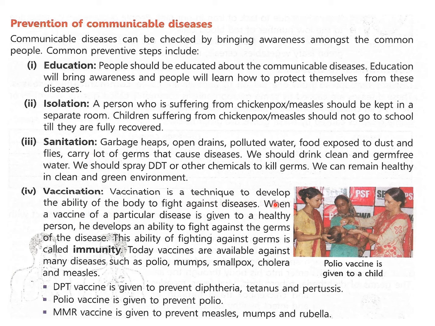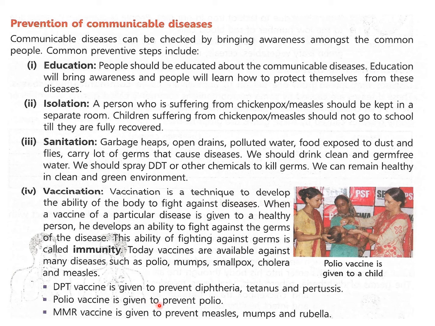Vaccination is a technique to develop the ability of the body to fight against diseases. When a vaccine of a particular disease is given to a healthy person, he develops an ability to fight against the germs of the disease. This ability of fighting against germs is called immunity. Today, vaccines are available against many diseases such as polio, mumps, smallpox, cholera, and measles. So this is very, very important, vaccination. Everybody should get vaccinated against most of the diseases for which vaccines are available.